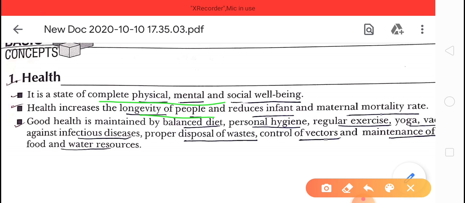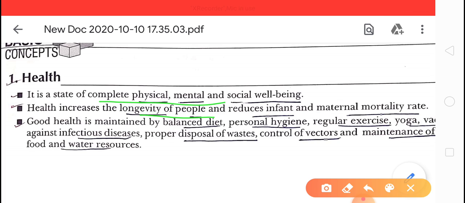Children, we have seen in Japan, the government has issued guidelines for the citizens. In the guidelines, they have given certain instructions regarding health. The people of Japan follow those instructions, and that's why their longevity increases. In Japan, people are living 80 years, 90 years, 100 years, above 100 years.